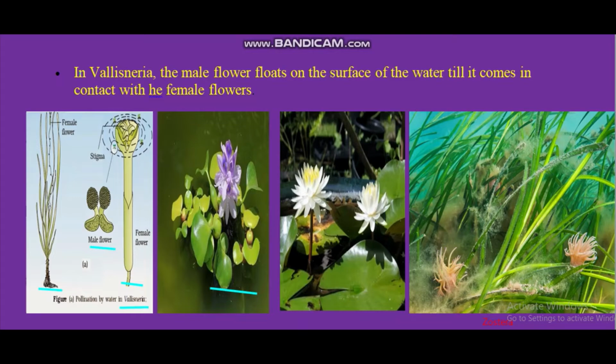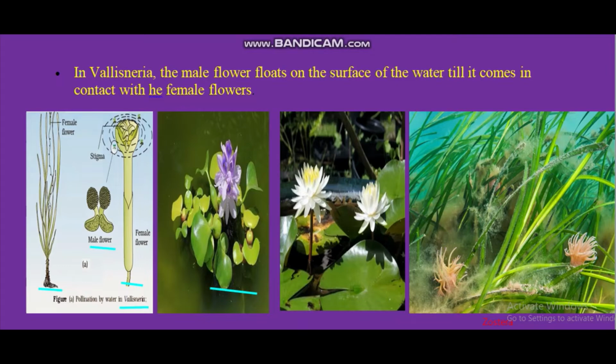Female flowers remain submerged in water and the pollen grains are released inside the water. Pollen grains in many such species are long, ribbon-like, and they are carried passively inside the water. Some of them reach the stigma and achieve pollination.